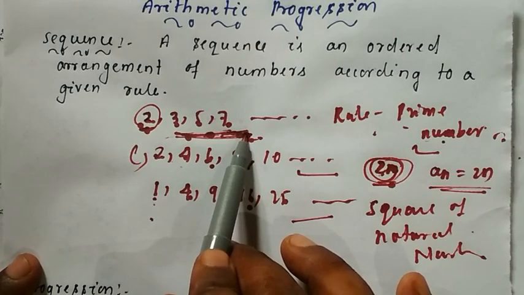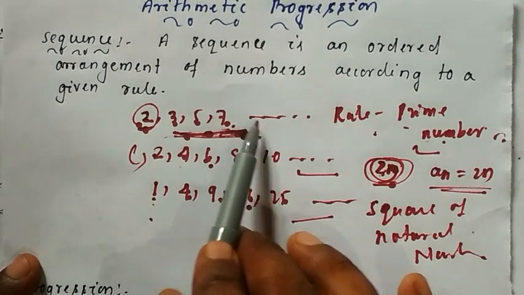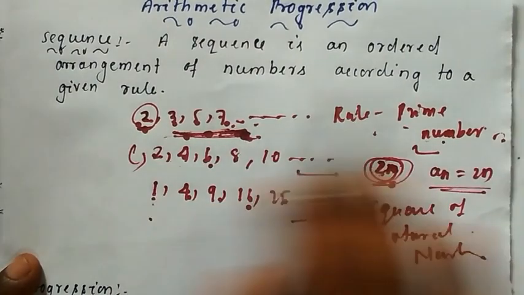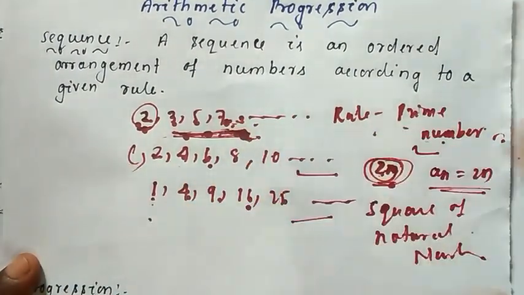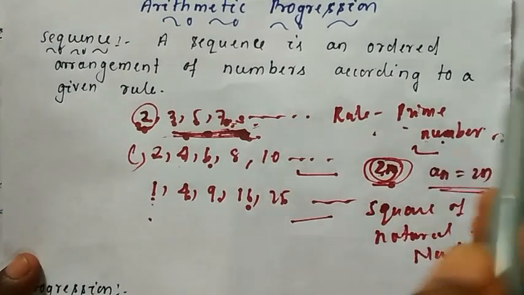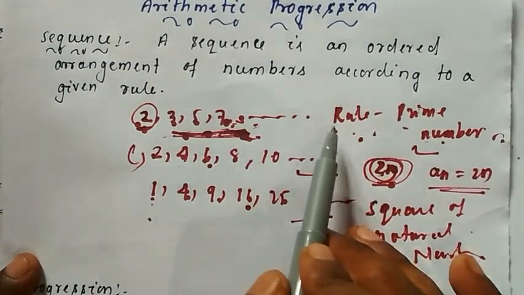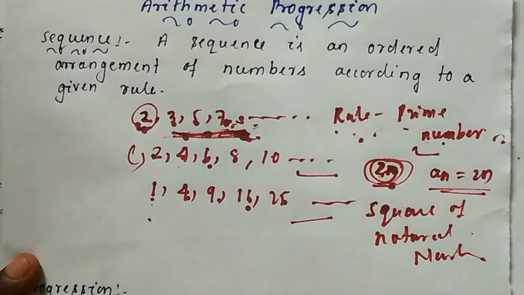Yes, you can find it without using a mathematical formula. If you write the sequence, 7 after 11, if you write all the sequence, then only you can say which number will come in the 17th term. You cannot calculate directly using some mathematical formula.